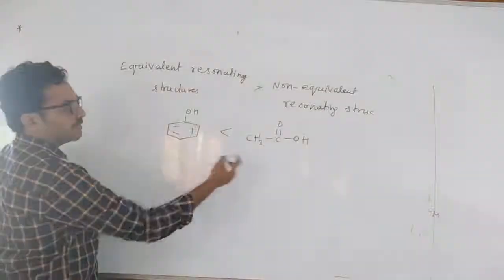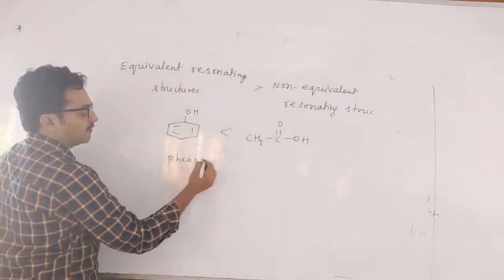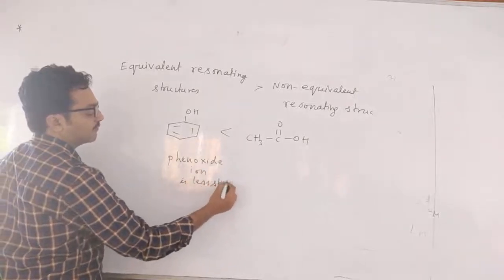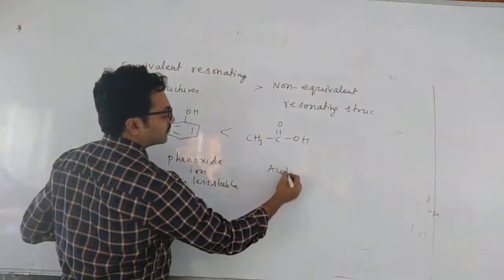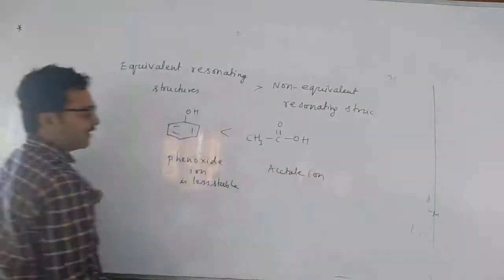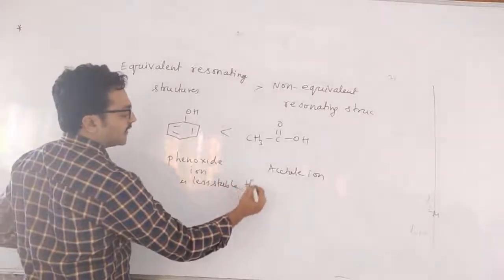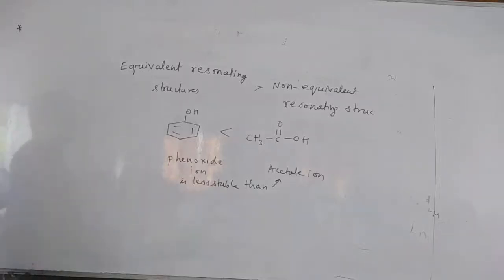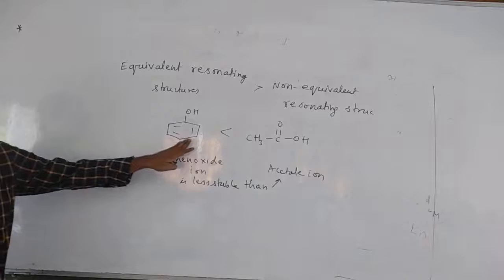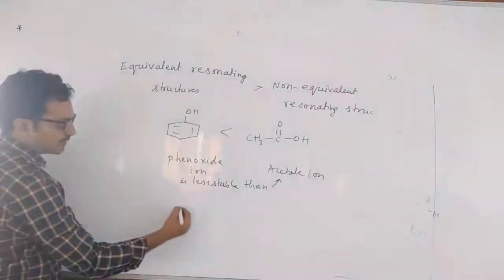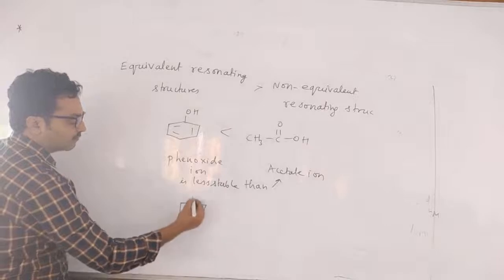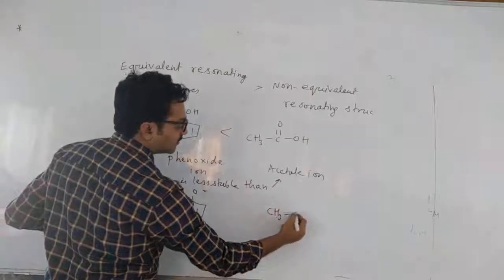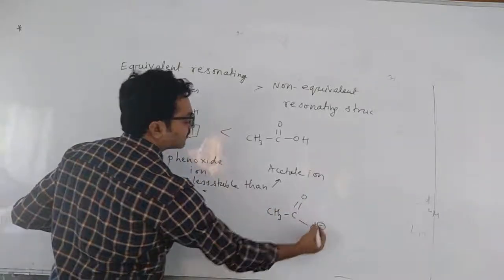Phenoxide ion is less stable than acetate ion. Phenoxide ion is less stable than what? Acetate ion. So again, next question, why? Phenoxide ion is less stable than acetate ion. That is why phenol is less acidic than acetic acid. Here many people will get confused. Phenol after losing H plus ion will form a phenoxide ion. And acetic acid after giving H plus ion forms acetate ion.